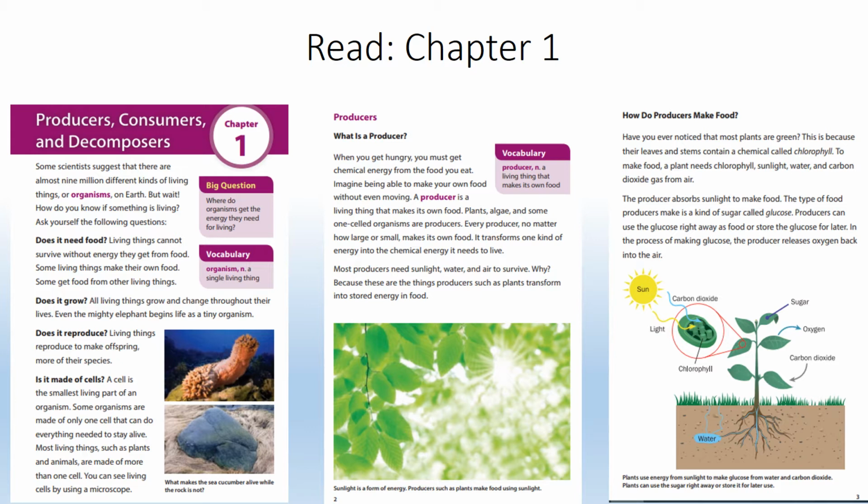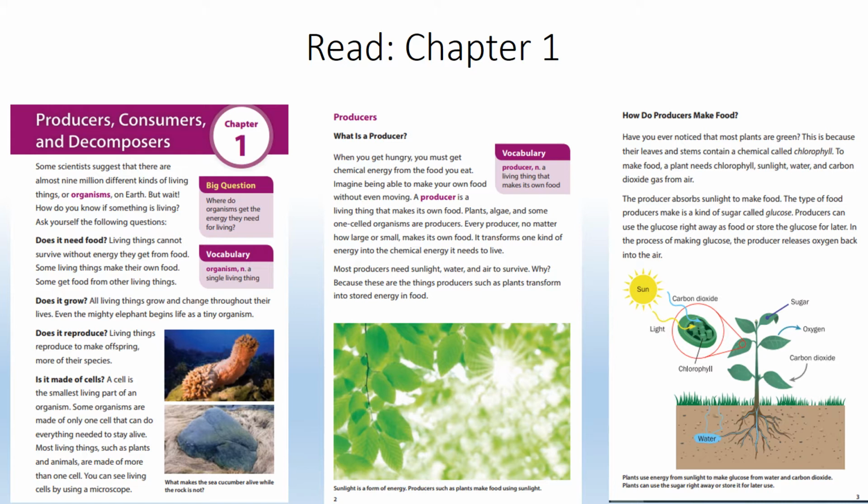It transforms one kind of energy into the chemical energy it needs to live. Most producers need sunlight, water, and air to survive. Why? Because these are the things producers, such as plants, transform into stored energy and food.